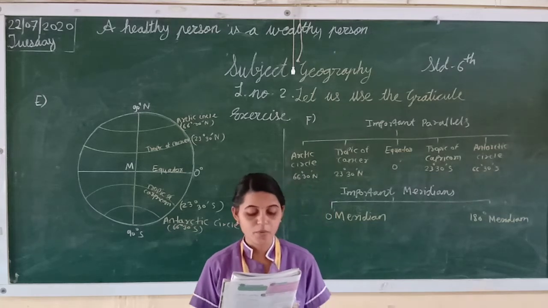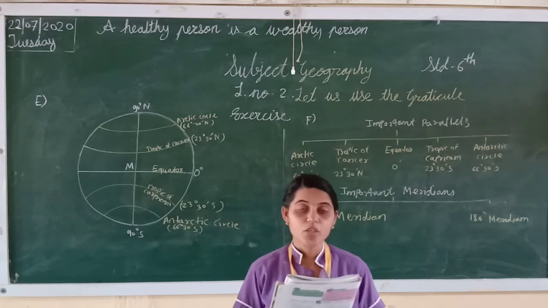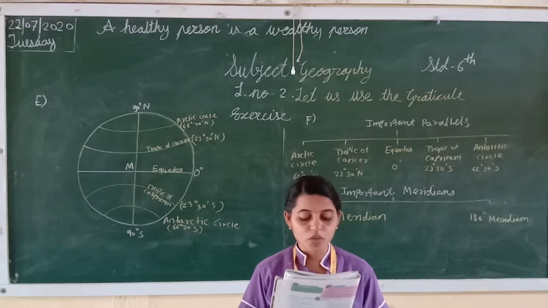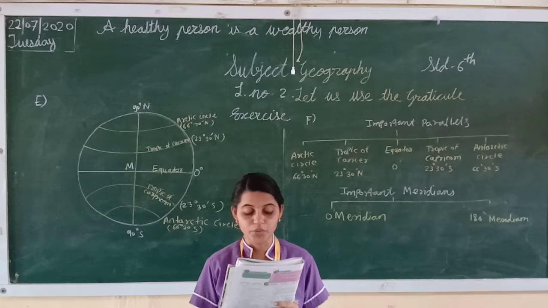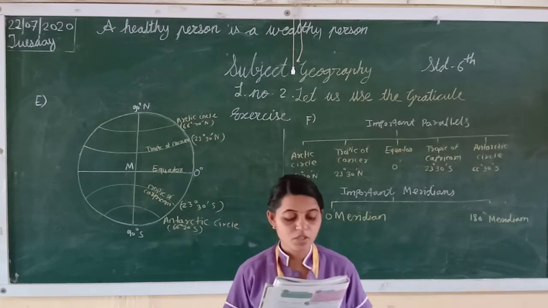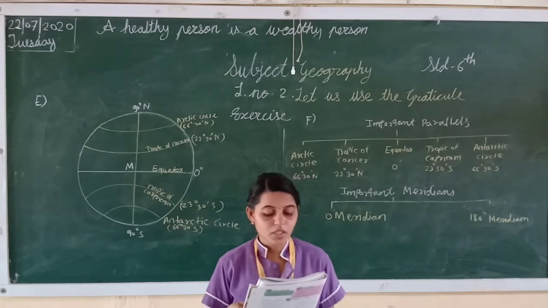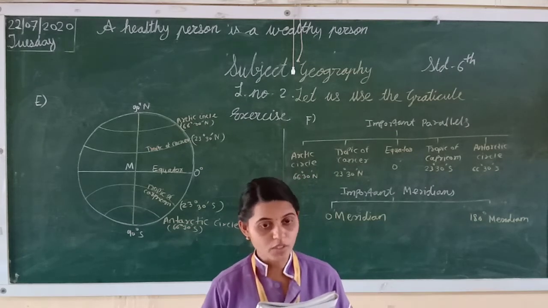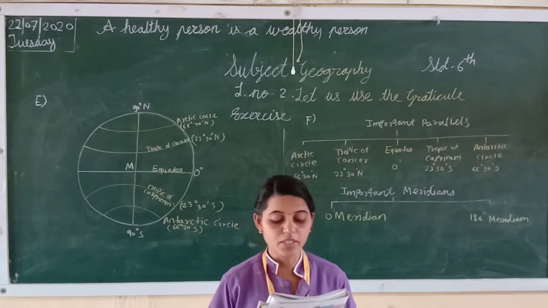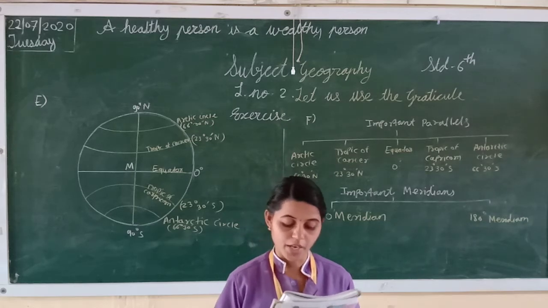Now next one, Guwahati, 26 degree north latitude and 91 degree east longitude. Now next one, Srinagar, 34 degree north latitude and 75 degree east longitude.